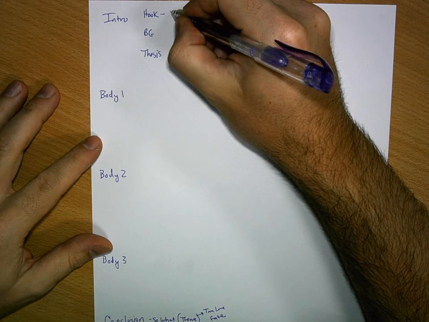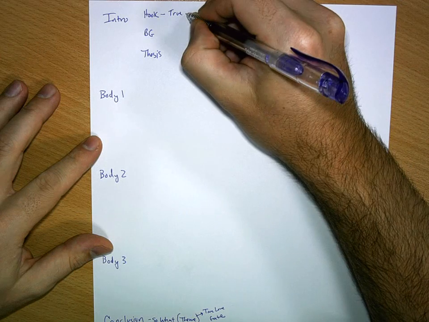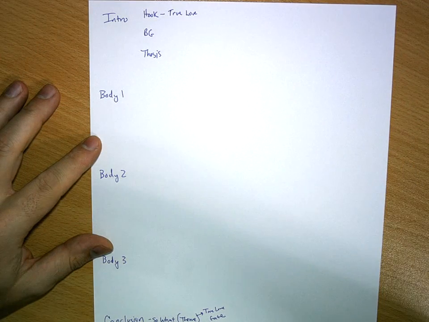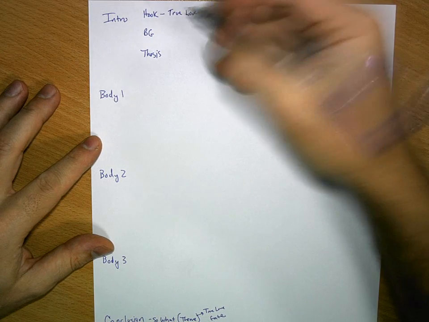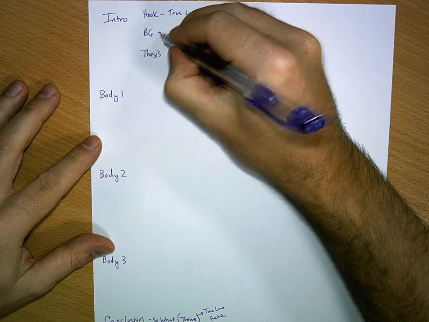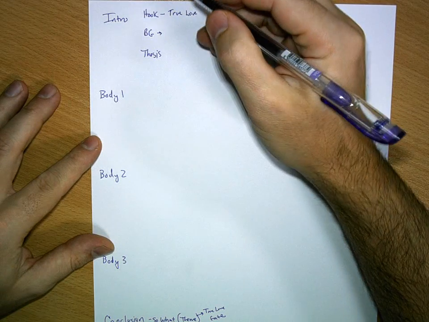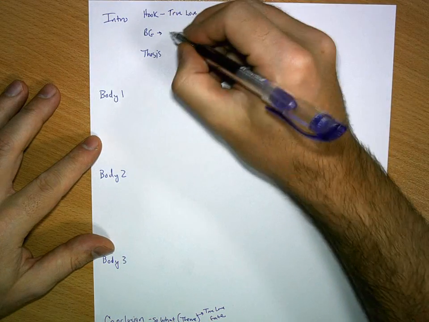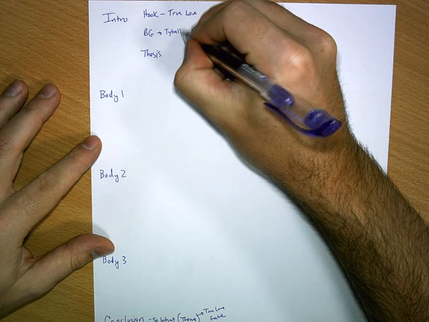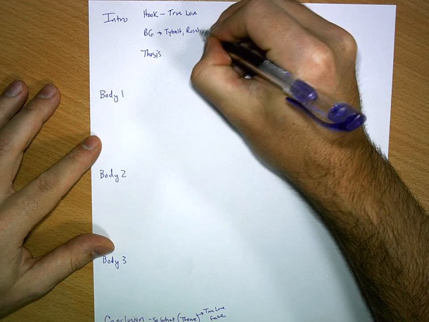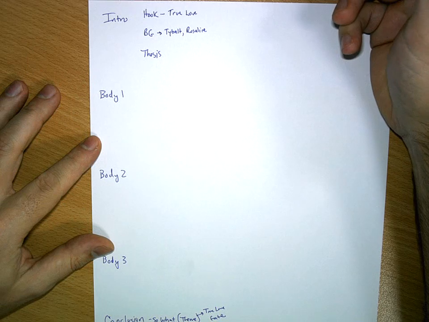And I think the thing to hook the audience with is maybe just a short discussion about true love. What is it? Can two 14-year-olds really love each other, etc. I definitely want to give them a lot of background before I even get to my thesis. They need to know, of course, about Tybalt, right? They need to know about Rosalind, right? Because that's really important leading up to this play.